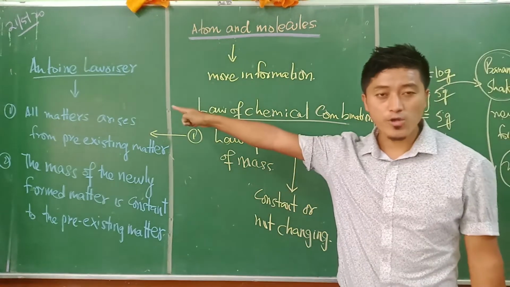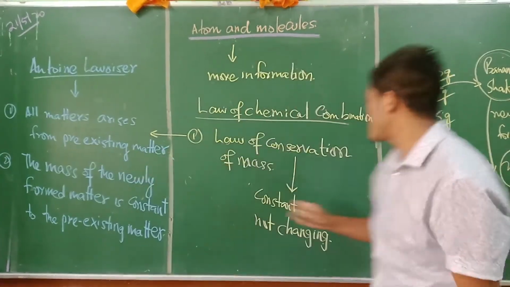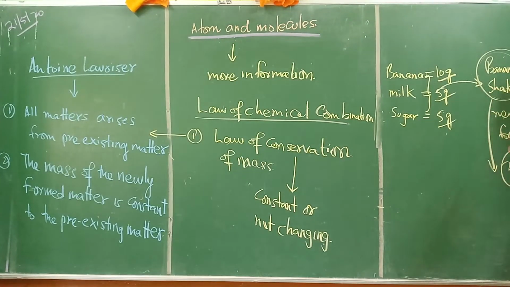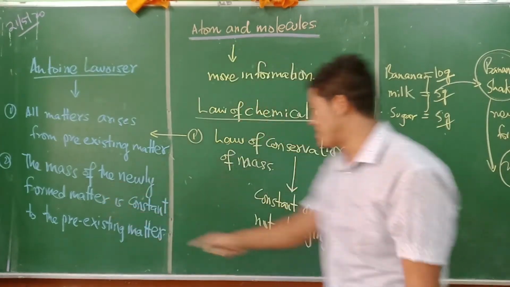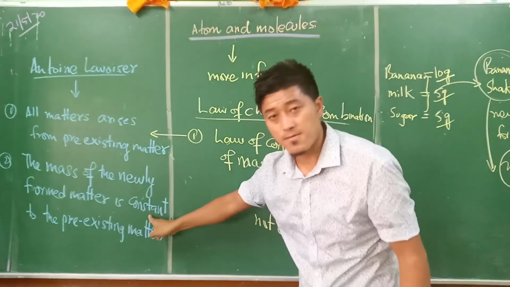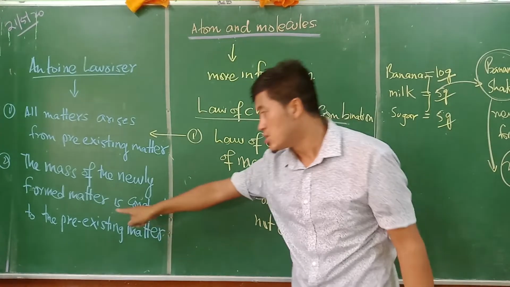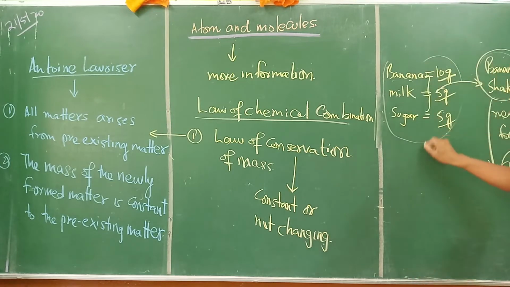So, according to Antoine Lavoisier, all matter arises from pre-existing matter. That means this particular matter has arisen from the pre-existing matter like banana, milk and sugar. This is not a new thing, because it arises from the banana, milk and sugar. Is that clear? Now the second one: the mass of the newly formed matter, which is 20, is constant, meaning equal, not changing, to the pre-existing matter. The pre-existing matter combined together has a mass of 20 gram, which is equal to the 20 gram.